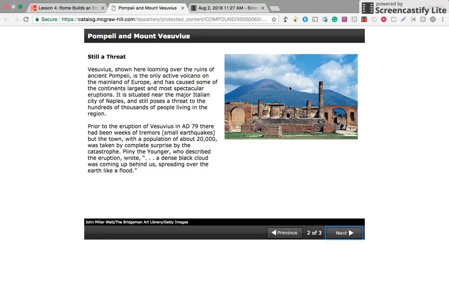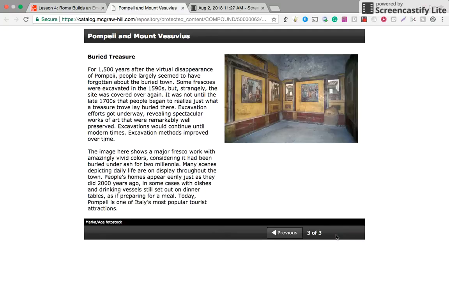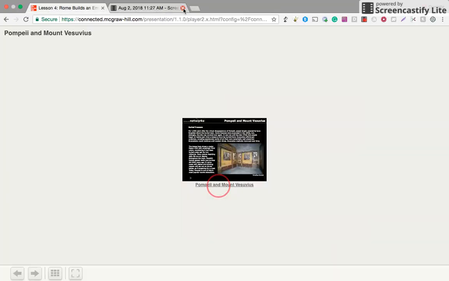Vesuvius, which is this volcano here, shown looming over the ruins of ancient Pompeii, is the only active volcano on the mainland of Europe, and that has caused some of the continent's largest and most spectacular eruptions. And here's an image of some of that buried treasure that is left from the eruption.